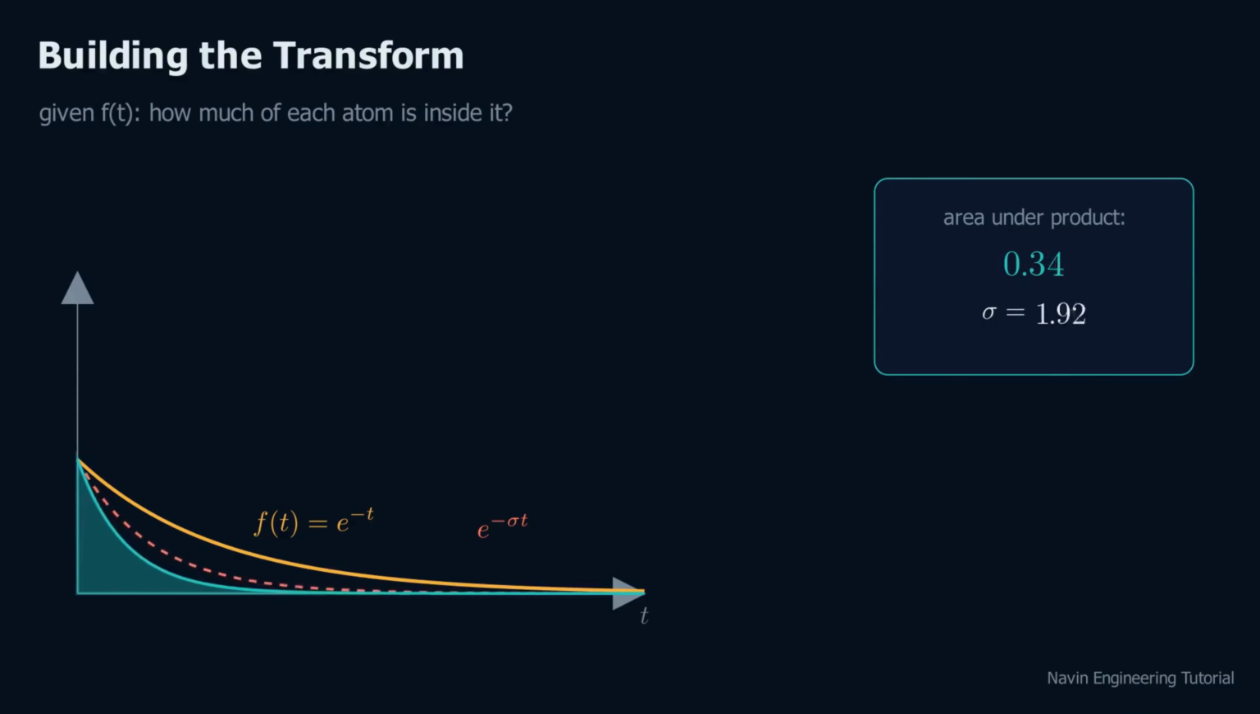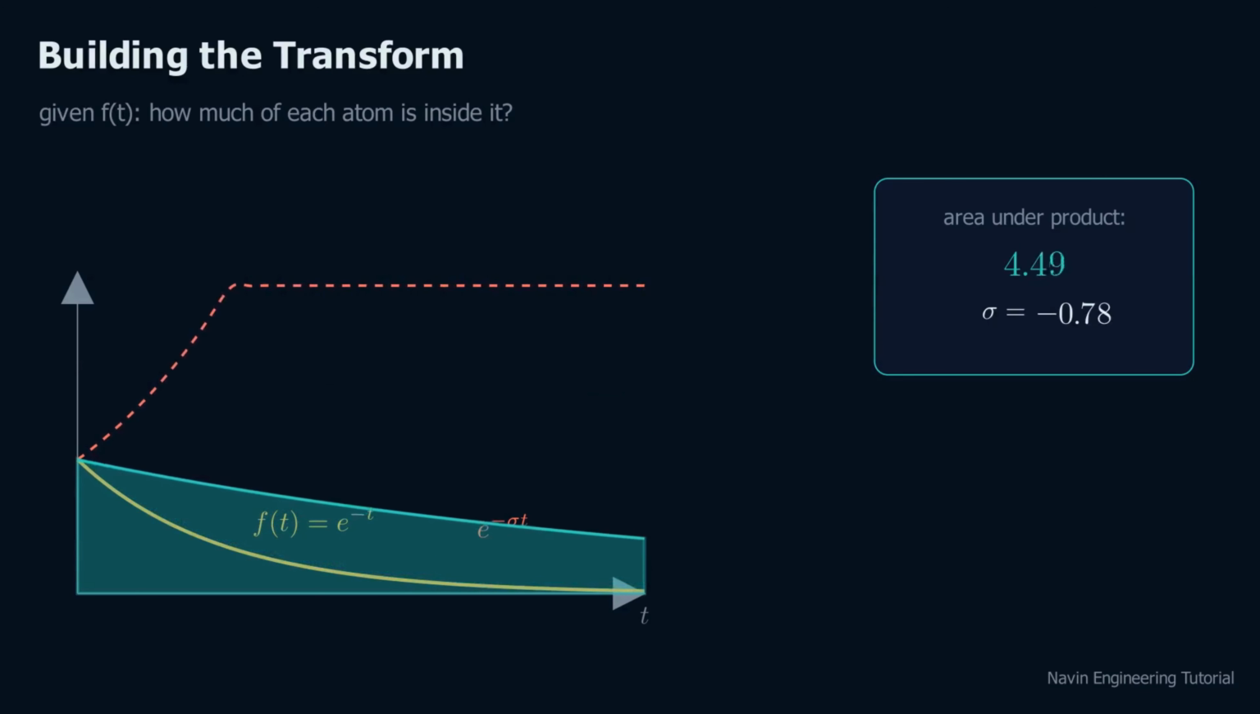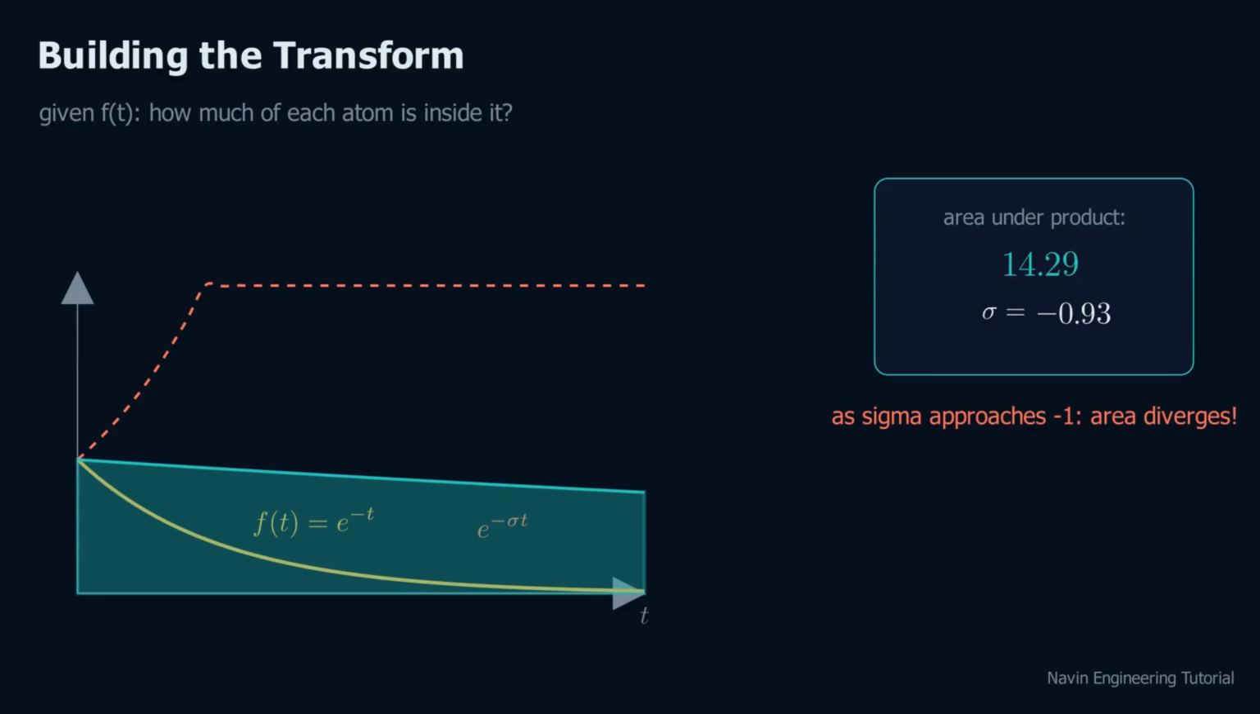Now sweep sigma downward. The probe decays more slowly. The product fattens, and the area grows. Keep going. Let sigma go negative. The probe now grows, pushing against the signal's decay. The area climbs faster and faster. And right at sigma equals -1, the probe exactly cancels the signal. The product becomes a constant. Its area is infinite. The machine is screaming. This is the atom hiding inside f.